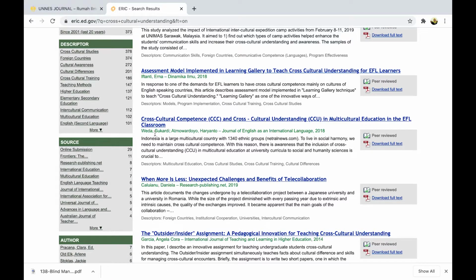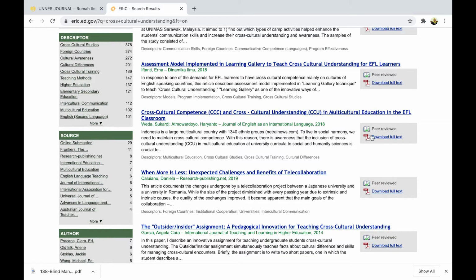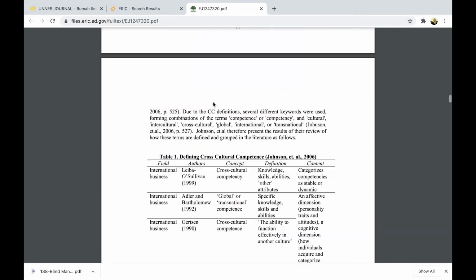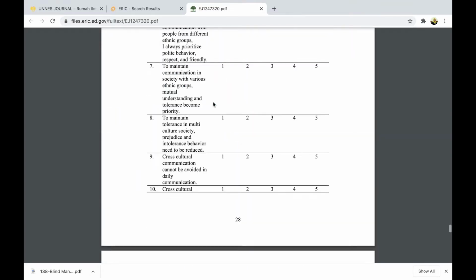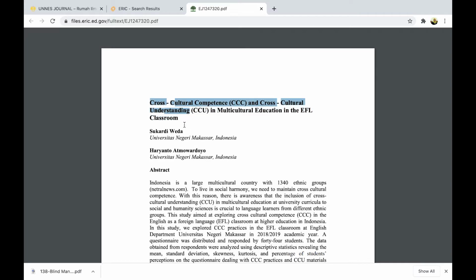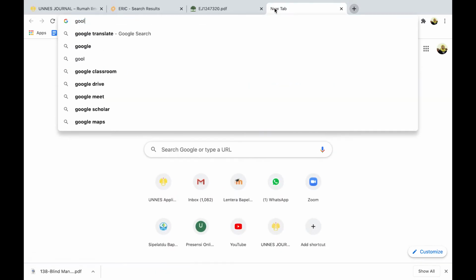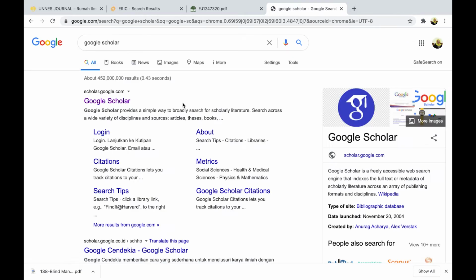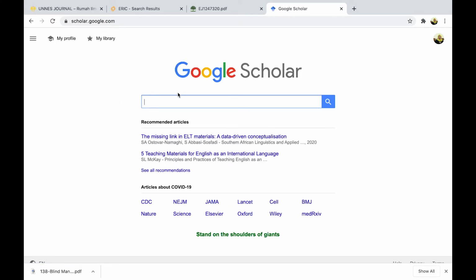We can take full text because we want all the documents, all the PDFs that can be downloaded. Let's say I want to find something about cross-cultural understanding. I write about this a lot, so that's why it's up here. This one, cross-cultural competence, is available from Sukardi Weda and Haryanto in the Journal of English as an International Language. Let's click download full text.